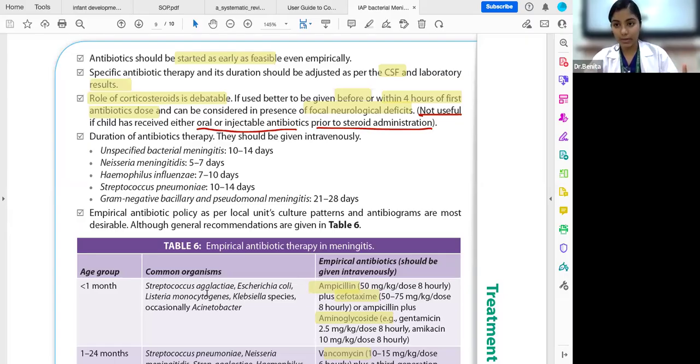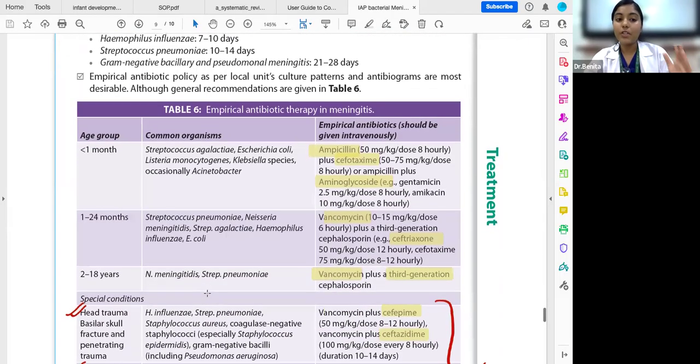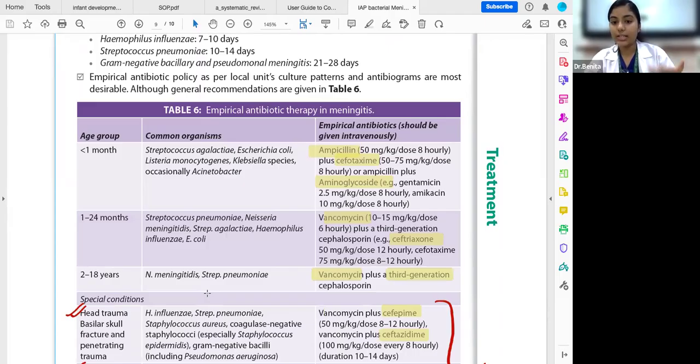Now, what antibiotic therapy do we give for what age group? It is given intravenously. If the child is less than 1 month, we start with ampicillin and cefotaxime, or ampicillin plus an aminoglycoside, such as amikacin or gentamicin. Now, we give ampicillin to also cover Listeria monocytogenes, which is a causative organism for less than 1 month. Now, from 1 month to 24 months or till 18 years, we treat with vancomycin and a third generation cephalosporin, commonly ceftriaxone. This is to cover all of the main groups.